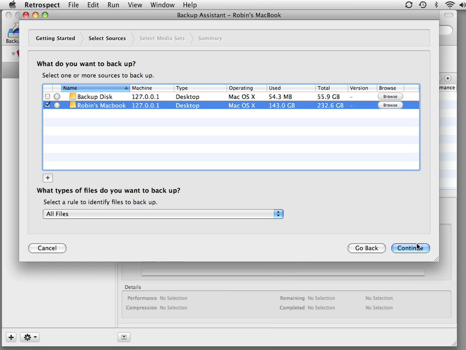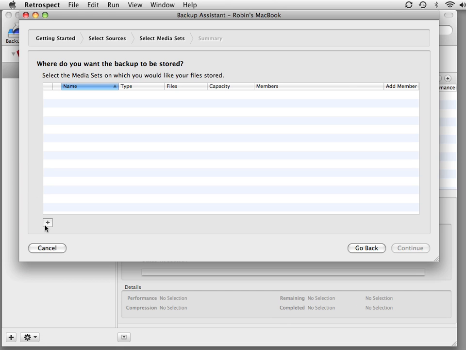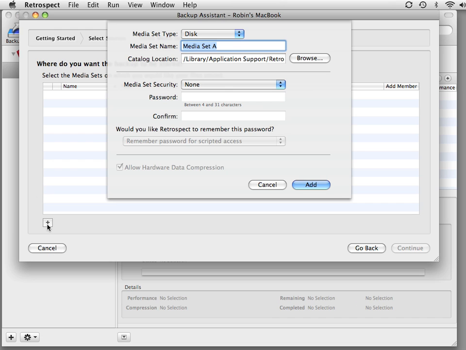And then we're going to go ahead and click Continue, and then click the plus button in the bottom half of the window in order to pick the type of media set that we'd like to use. A media set allows us to choose the type of drive that we're going to use as our backup device. We can choose tape, disk, which is used for hard drives, removable disk for things like an Iomega Rev drive, or optical if we were writing to a DVD drive.